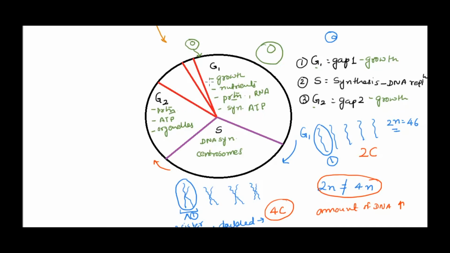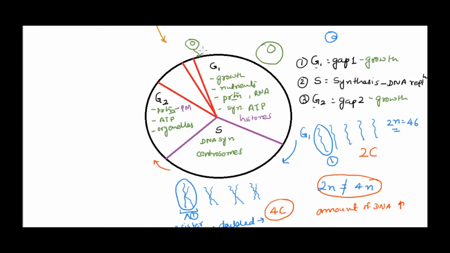Now you can see protein synthesis is there in G1 also and G2 also. So is there a difference? G1 will prepare proteins that are needed for DNA synthesis. The best example would be histone proteins. And G2 is going to be followed by mitosis, the actual division. So in division you'll be needing proteins of the plasma membrane. So there will be a difference between the type of proteins produced in G1 as well as G2. So G2 will prepare the cell for actual division.